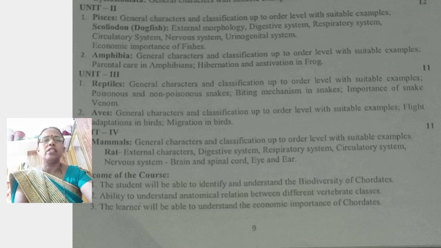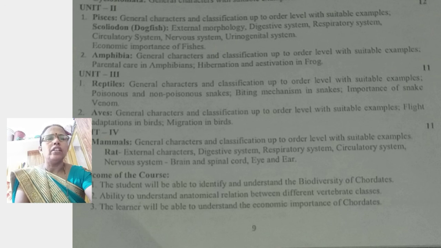For example, snake, lizard, etc. In this we also studied the general characters and classification up to the order level with suitable examples. Also mentioned is how we identify poisonous and non-poisonous snakes. We also see in this topic the biting mechanism in snakes and the importance of snake venom.